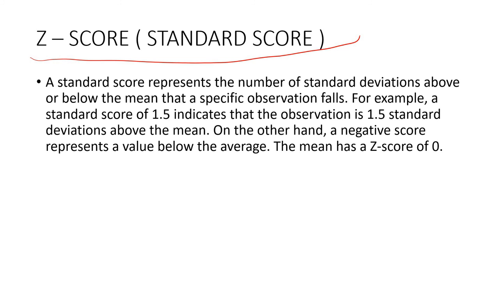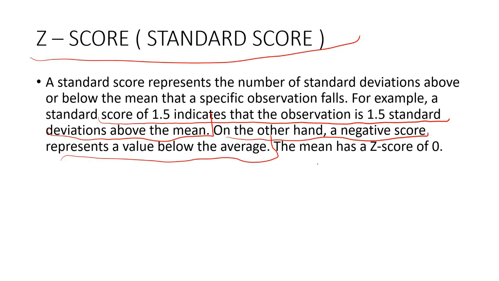A standard score represents the number of standard deviations above or below the mean that a specific observation falls. For example, a standard score of 1.5 indicates that the observation is 1.5 standard deviations above the mean. On the other hand, a negative score represents a value below the average. The mean has a Z score of 0. That's all about Z score, or standard score.